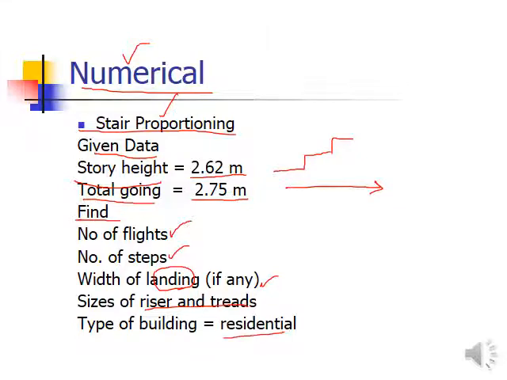Type of the building is residential, that's very important. If I am going to change the type of the building, then you have to be careful about the dimensioning, meaning the riser and treads, the flight, the width of the landing, and the width of the flight also. You can change the dimensions depending upon the type of the building. So for residential, keep in mind simple buildings, residential buildings, houses.